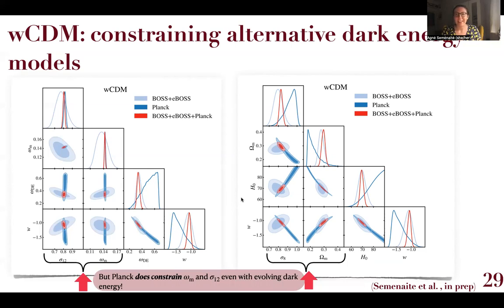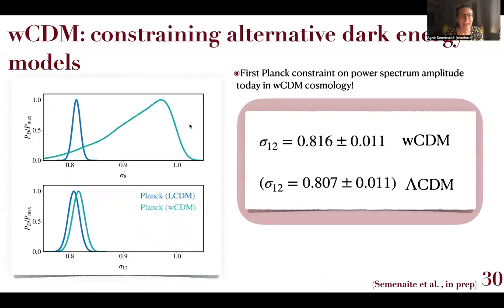So actually, let's take an even closer look at that. So here in the top panel, I'm showing the constraint for sigma 8 for lambda CDM and for wCDM. And in the bottom panel, I'm showing the same thing, but for sigma 12, in both cases for Planck. And you'll see that actually Planck constrains sigma 12 just as well when W is allowed to vary as it does when W is fixed to -1. And all of this lack of constraining power on sigma 8 is simply because of this averaging over the posterior of H, which is no longer constrained by Planck in these cosmologies.